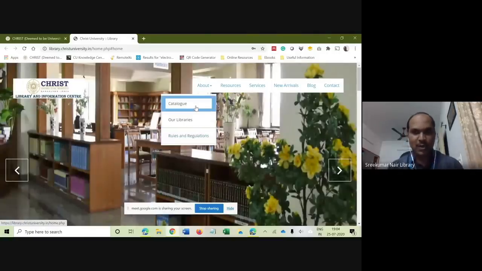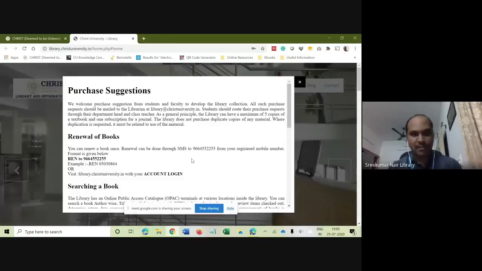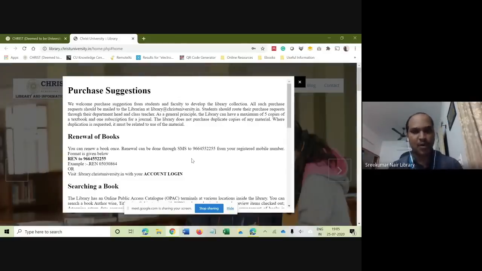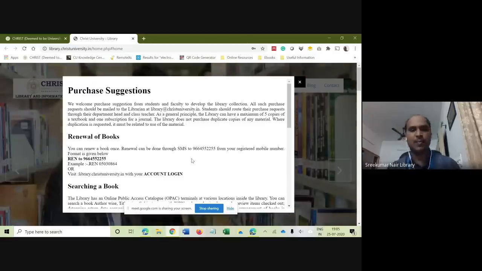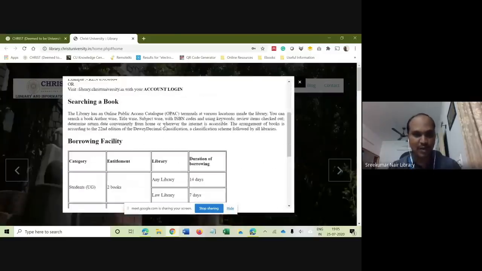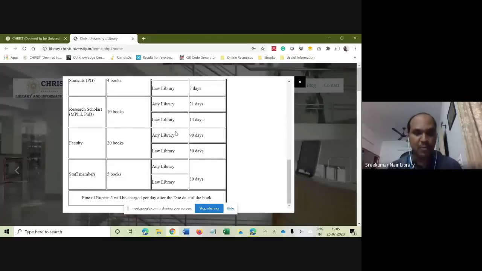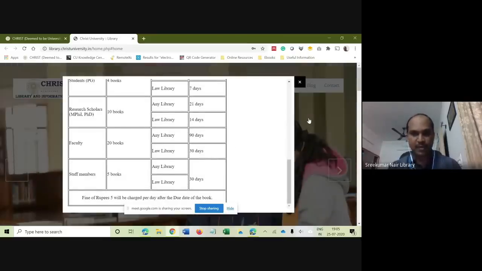You click any one of them and a box pops up with the information you need. These informations are useful when you are in campus or while visiting the library. I clicked on catalog and it gives me information about purchase of books, renewal of books, how to renew them, and how many books I can borrow.